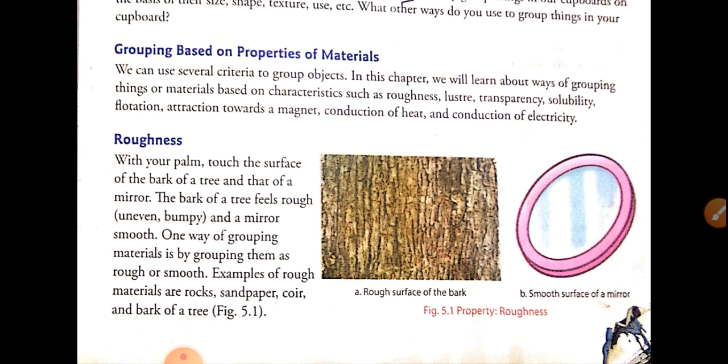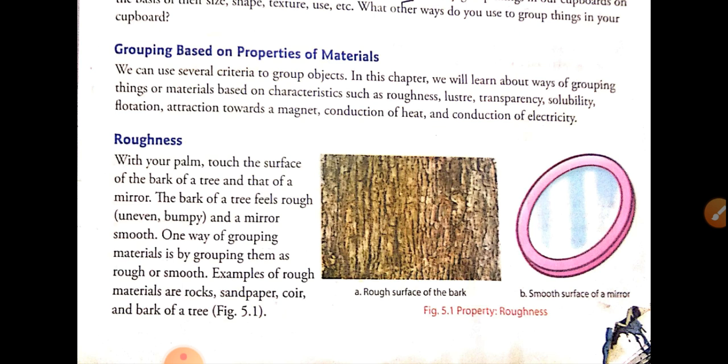Roughness we can feel by touching the surface, when the surface is smooth or the surface may be rough. Examples of a smooth surface, other than the tiles, you can give the example of a plane mirror, and for a rough surface, the bark of a tree.